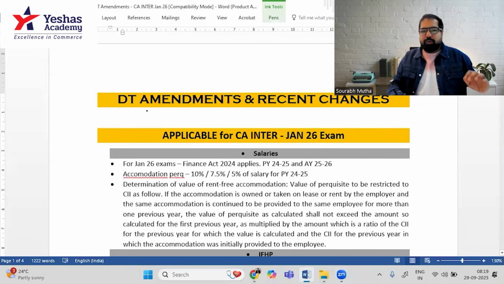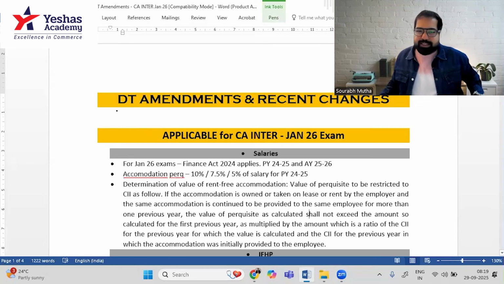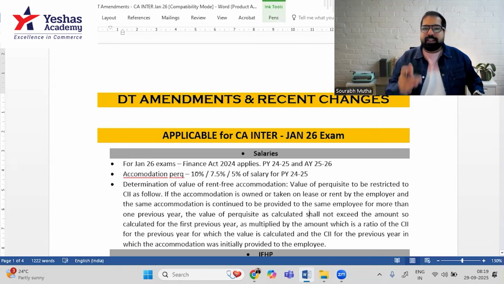All right, let's talk about the DT amendments. This is specifically for DT. I'm speaking about Jan 2026 exams. Let's talk about the first chapter, that is salaries.